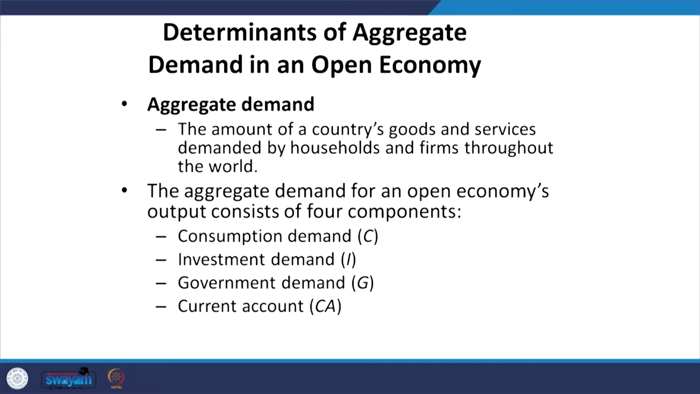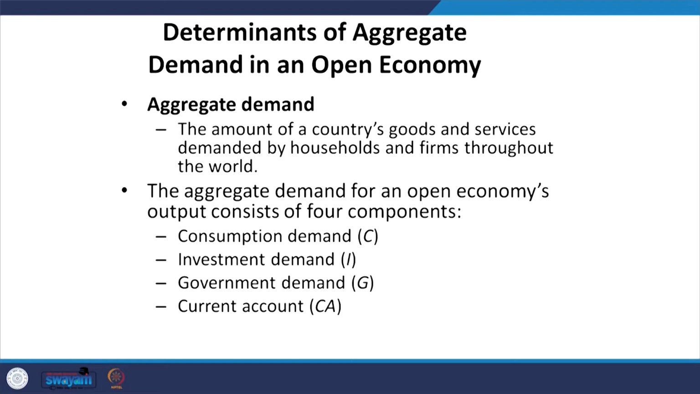What is aggregate demand once again, since we have already read macroeconomics, where aggregate demand is discussed from the beginning of the chapter. The aggregate demand is the amount of a country's goods and services demanded by households and firms throughout the world. The total goods and services demanded vis-a-vis other countries in the world.